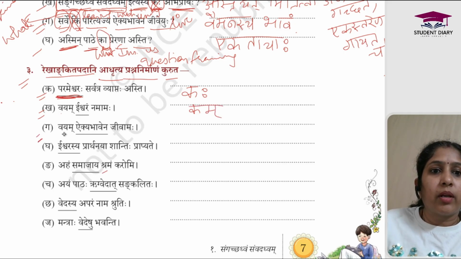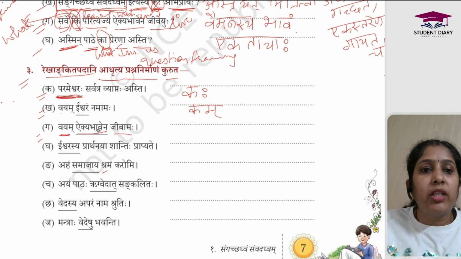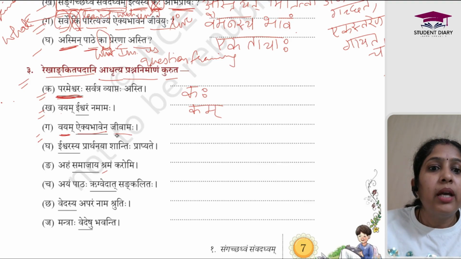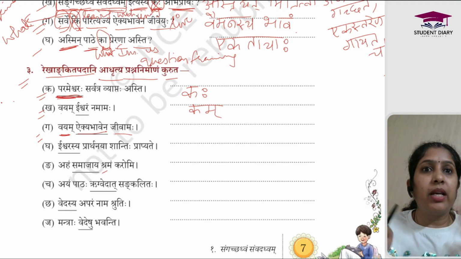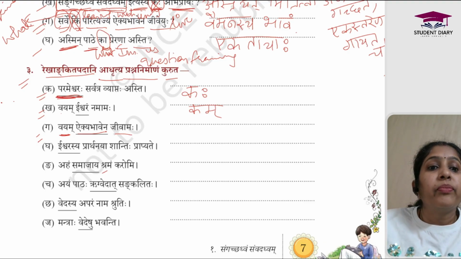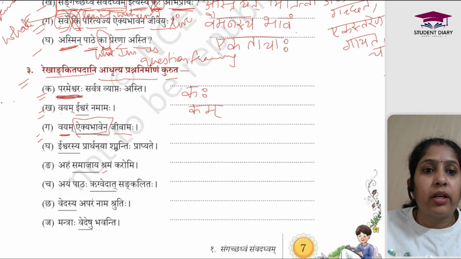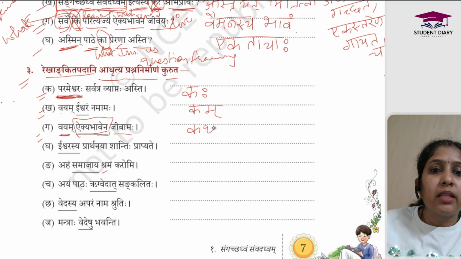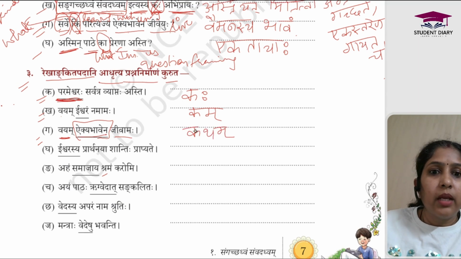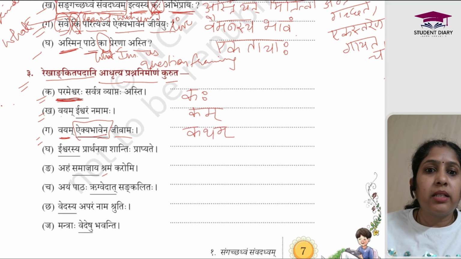Fine. Next one. Vayam Ekya Bhaven Jivamaha. Vayam means we all. Ekya Bhaven means with unity, with the feeling of unity. Jivamaha means live. So it's like we live with the feeling of unity. Fine. So how we should live, right? Correct? With the feeling of unity. So we are getting an answer for how, and how we say in Sanskrit as Katham. Right? I hope everyone has understood this.